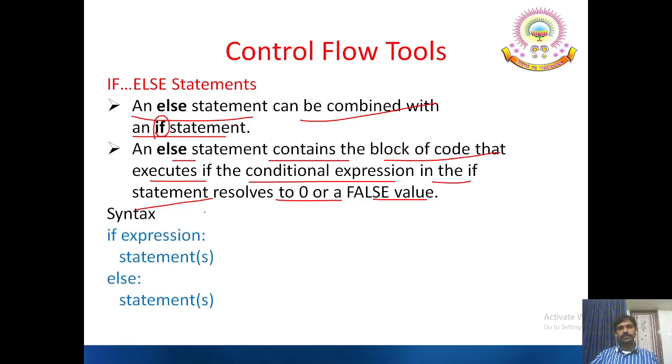If the if statement is evaluated to true, the if block is executed. Syntax, see this. If expression followed by colon symbol, statement sequence. Any number of statements can be entered here, and this is treated as the true block. So true block will be selected for execution when the condition is true, and this block we consider as the false block. The false block is executed when the corresponding condition is false. And note that here the colon symbol is a must in Python.